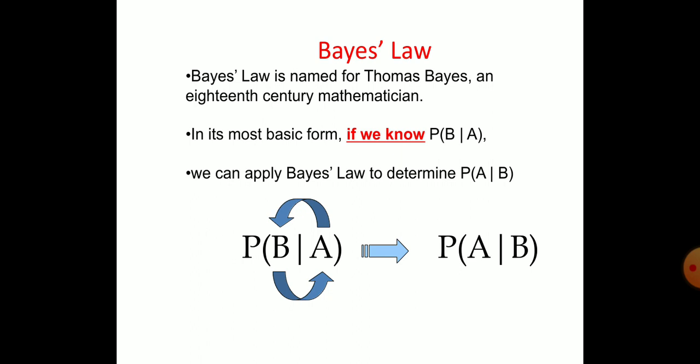Bayes' law is named for Thomas Bayes, an 18th century mathematician. In its most basic form, we know P of B by A, that means the conditional probability of event B given A. We can apply Bayes' law to determine the conditional probability of event A given B. If it is like this, we can interchange these two also.